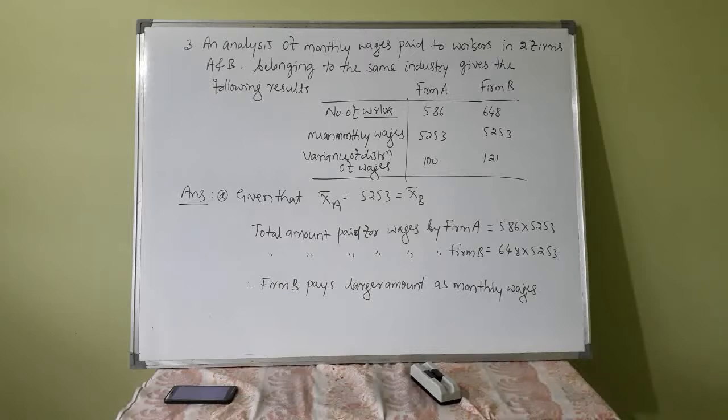As the number is more in firm B, you need not even find the value, because 5253 is common to both. So 648 is more, which means firm B pays larger amount as monthly wages.